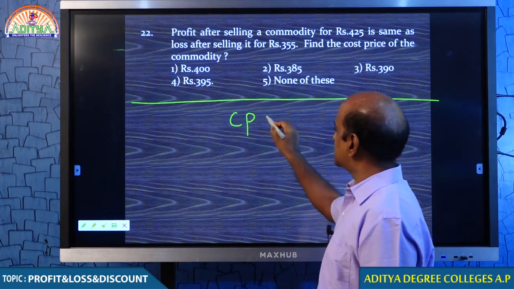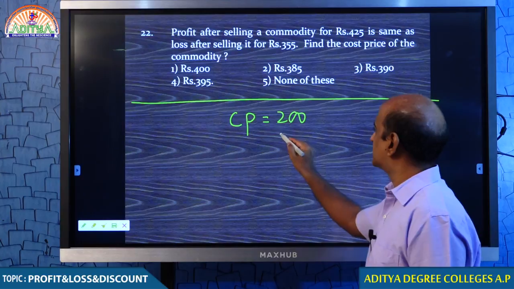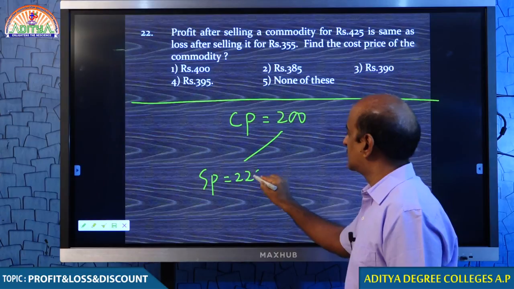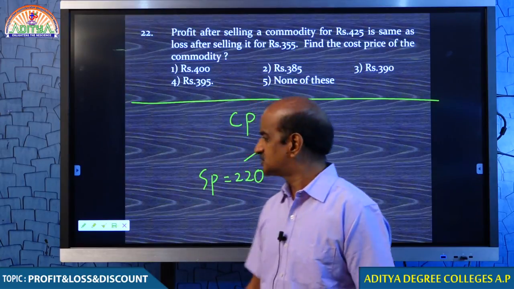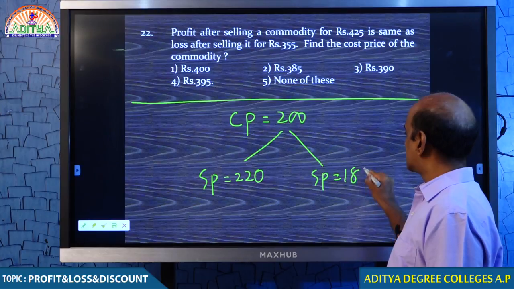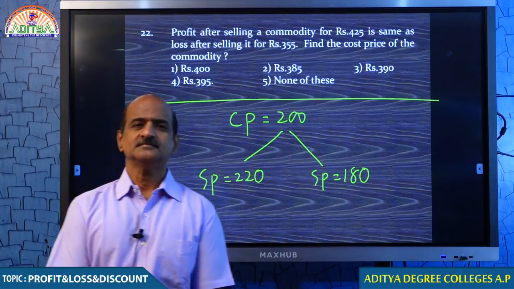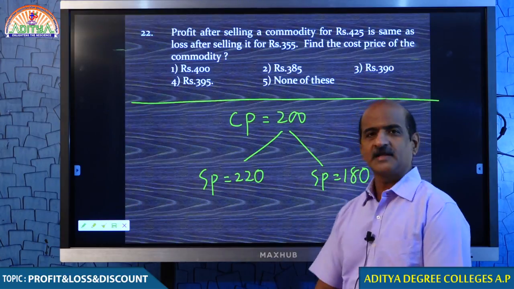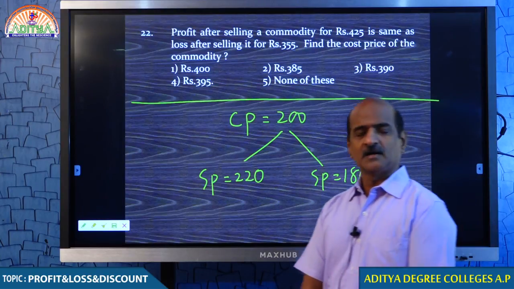If I purchase an article for 200 rupees, if I sell the article for 220, I must be getting a profit of 20 rupees. Am I clear to you? Right. If I sell the article for 180 rupees, I must be losing 20 rupees. Am I clear to you? Get it? If I sell it for 220, I am getting a profit of 20. If I sell it for 180, I am losing 20.